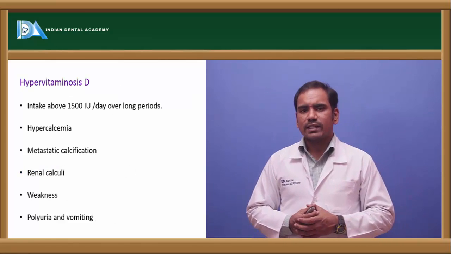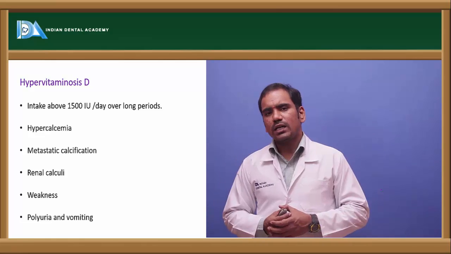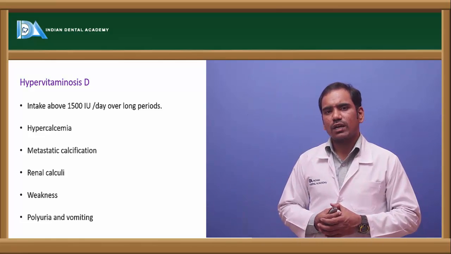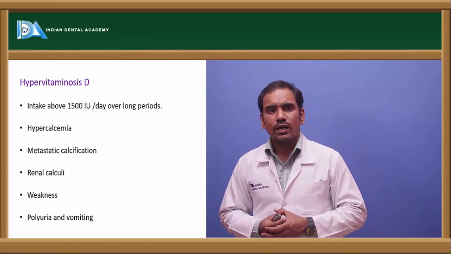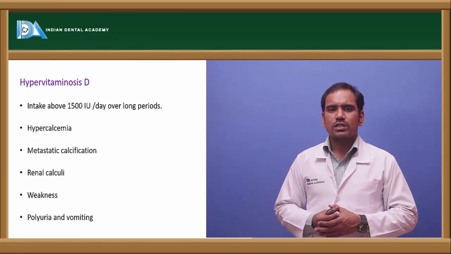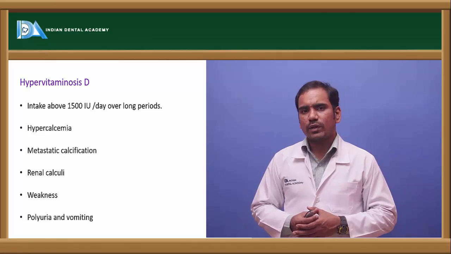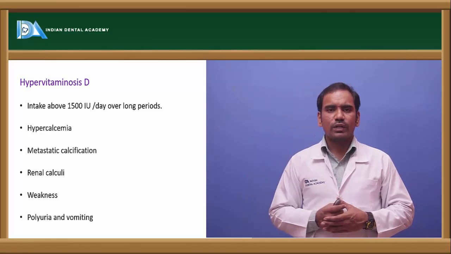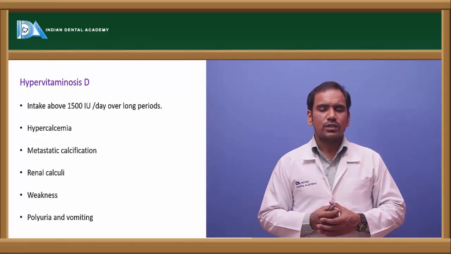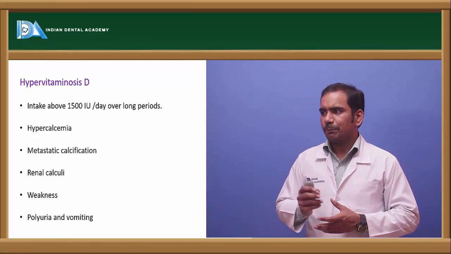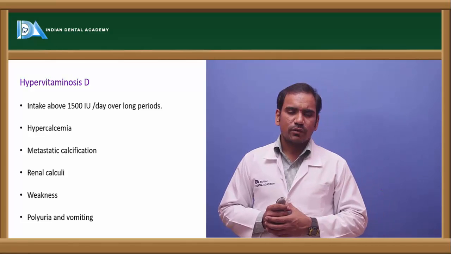And whenever you take an excess amount of vitamin D, it leads to increased accumulation of vitamin D, and that leads to a condition called hypervitaminosis D. So how much amount leads to hypervitaminosis D? When you take 1500 international units per day for long periods, it leads to hypervitaminosis D. So what happens in this hypervitaminosis D?